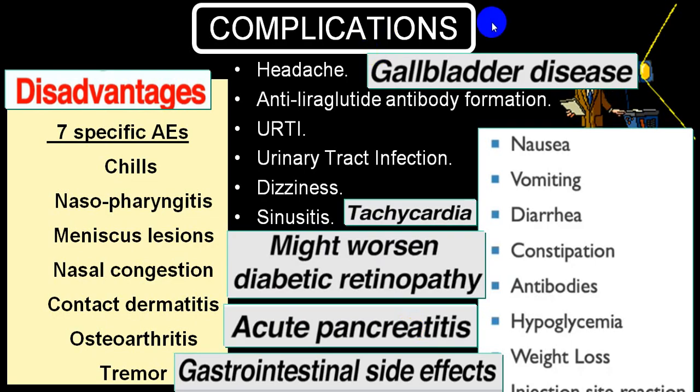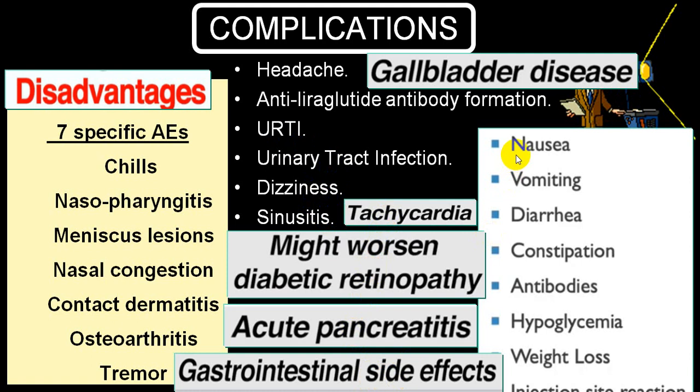As far as complications with GLP-1 receptor agonists, or we call incretin mimetics: headache, anti-liraglutide antibody formation, upper respiratory tract infection, urinary tract infection, dizziness, sinusitis, tachycardia, diabetic retinopathy may be worsened, acute pancreatitis and GI side effects.